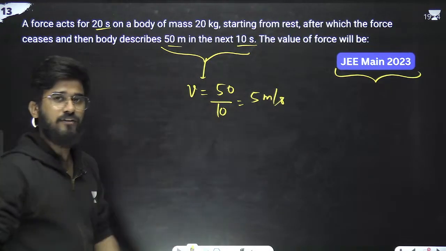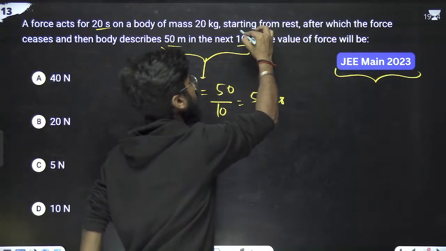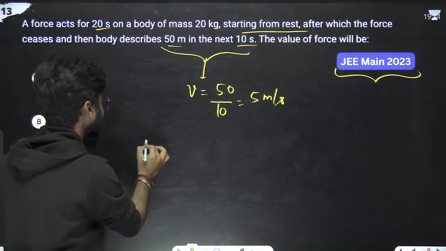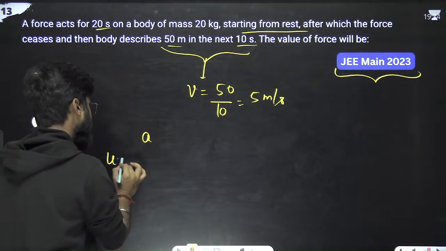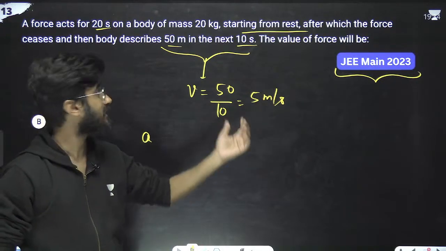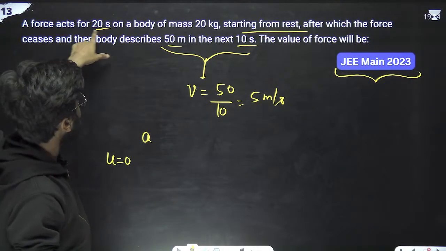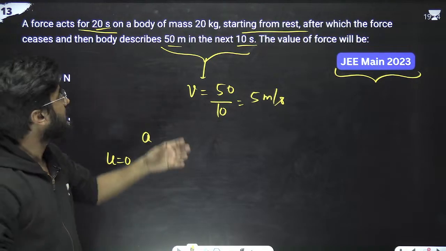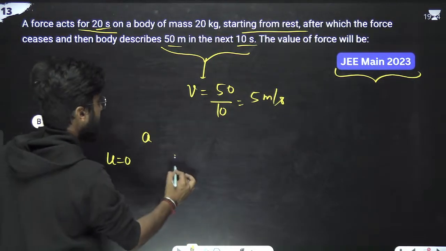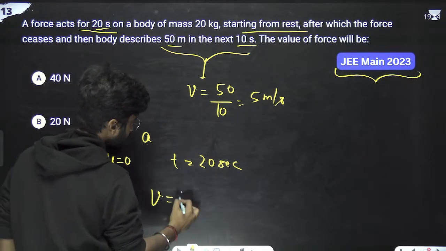Suppose that I'm starting from rest, like here. Now there is an acceleration acting on me. Suppose the acceleration is A. Initially my velocity was 0, acceleration is A, and my final velocity is going to be 5 meters per second, because that is being said in the question. This velocity of 5 meters per second is being gained in 20 seconds. So time is equal to 20 seconds, and we can write V = U + AT.